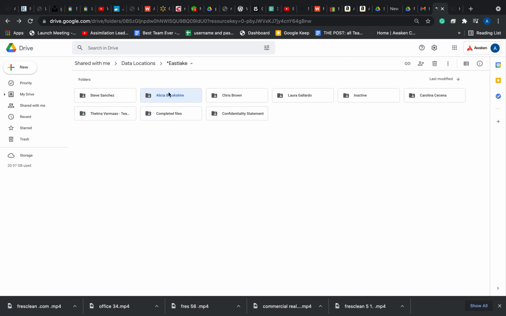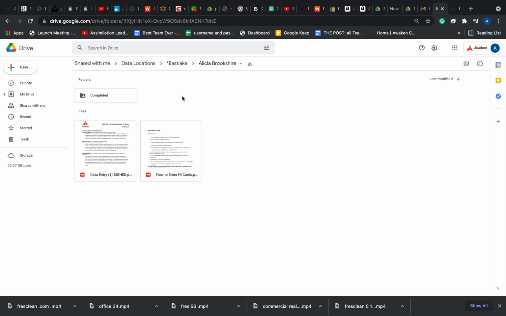We'll check Alicia. How do you know they didn't do it that week? As soon as you open the folder, there should be the cards. If you don't see any high cards in this section, that means that particular lead was not assigned that week, so we just back out and check the next lead.